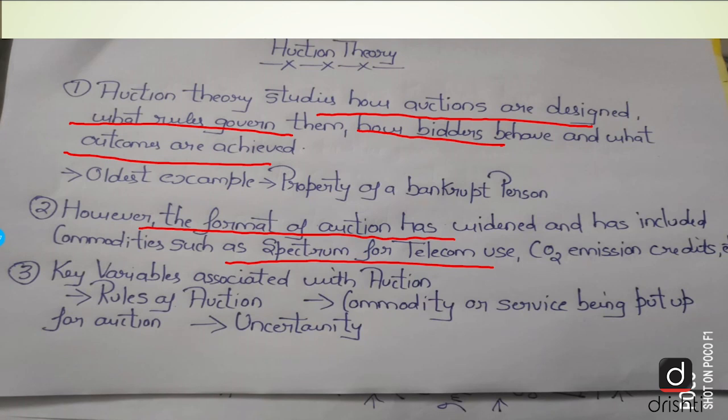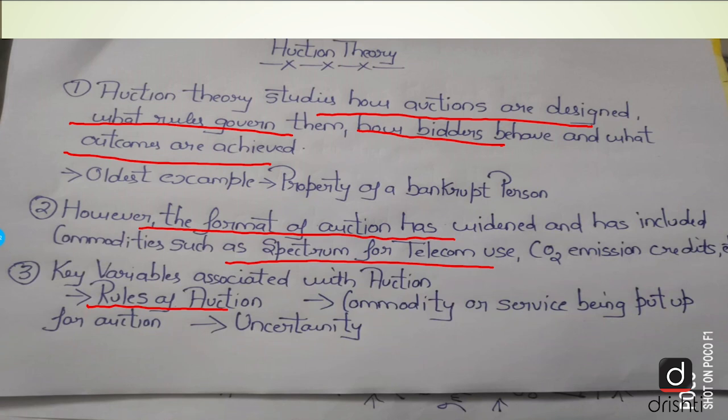Now, the auction theory says that there are three key variables which are absolutely associated with auction. Number one, the rules of auction. Most important, what exactly the rules of auction are. Now, whether an auction is an open bid or a closed bid auction. I have used the words open bid and closed bid here, so just take a small idea about what exactly this is.